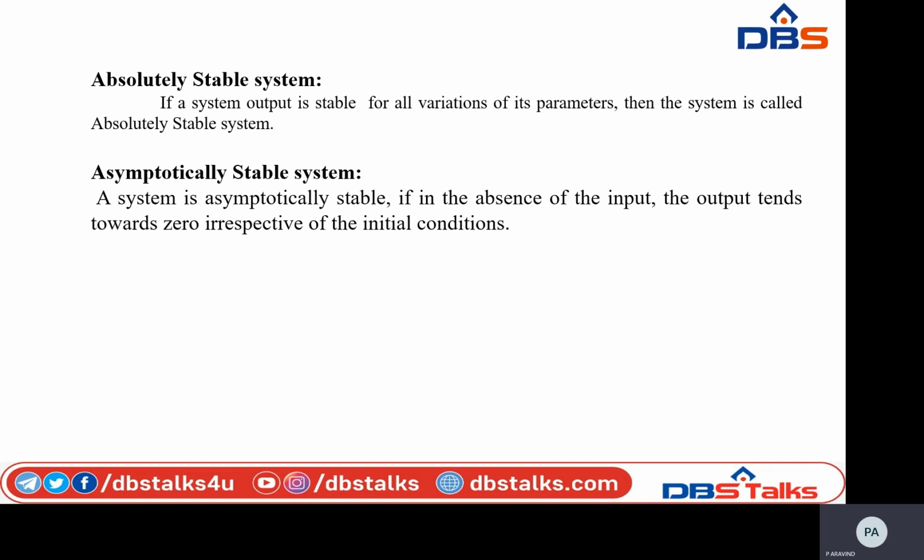Coming to absolutely stable system, if a system output is stable for all variations of its parameters, then the system is called absolutely stable system. Coming to asymptotically stable system, a system is asymptotically stable if in the absence of input, the output tends towards zero irrespective of initial conditions.